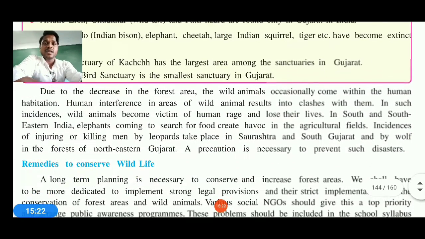Now, getting further, due to the decrease in forest area, animals occasionally come to human habitation. Human habitation means interference in the areas of wild animals, resulting in clashes, as I told you. These clashes can be seen in southern India and then eastern India. Elephants come in search of food and create havoc in agricultural fields, especially sugarcane fields. And lately, Saurashtra and South Gujarat are also being attacked by wolves and other animals, also in northern Gujarat. Therefore, we can say precautions must be taken to save the forest and to save these animals also.